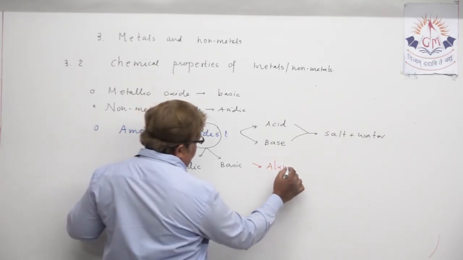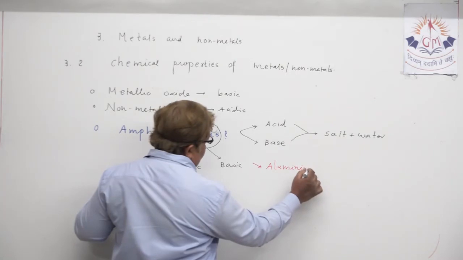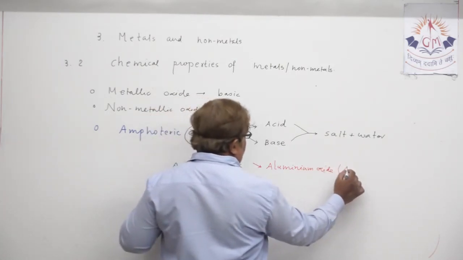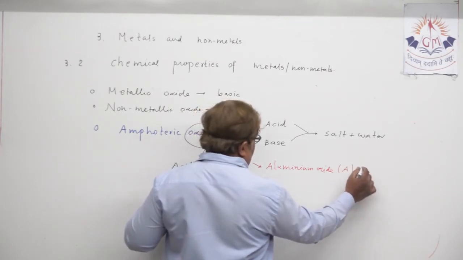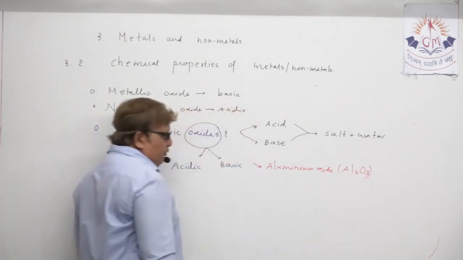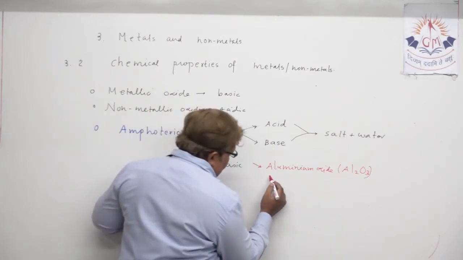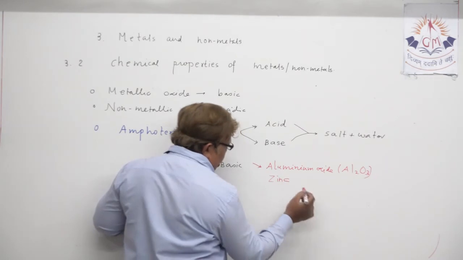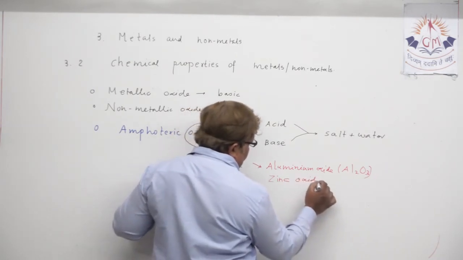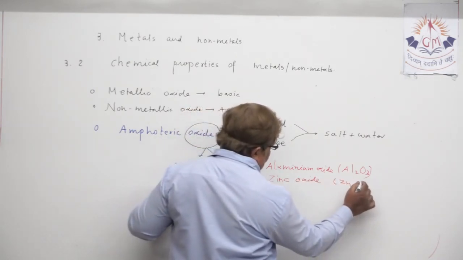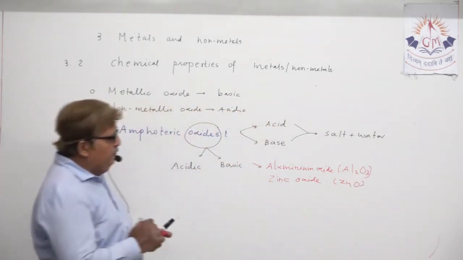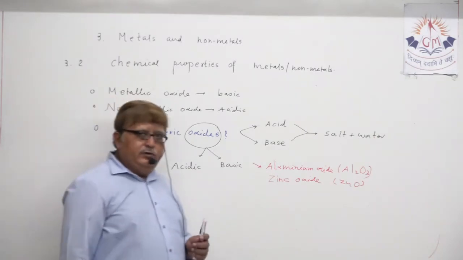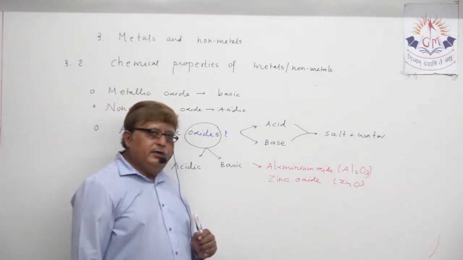Actually, aluminium oxide, you know the formula very well, Al2O3. Aluminium oxide at the same time, in the reactivity series near the metal zinc oxide, that is ZnO. Both possess amphoteric nature. Both are actually amphoteric oxides.